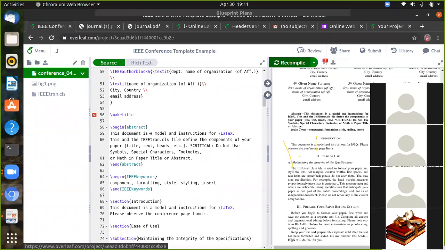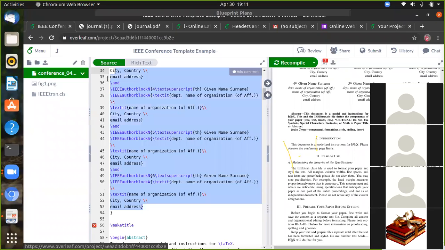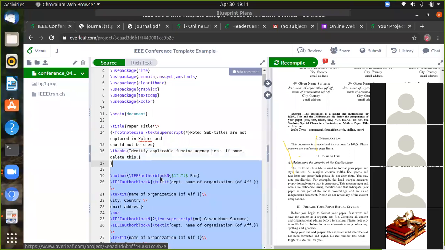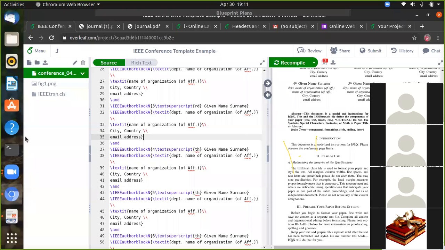In this section only you can face some difficulties, because we can include package names, the title, author details, email ID, and keywords. Title, author information, date, keywords you must give between your document class and the begin document.